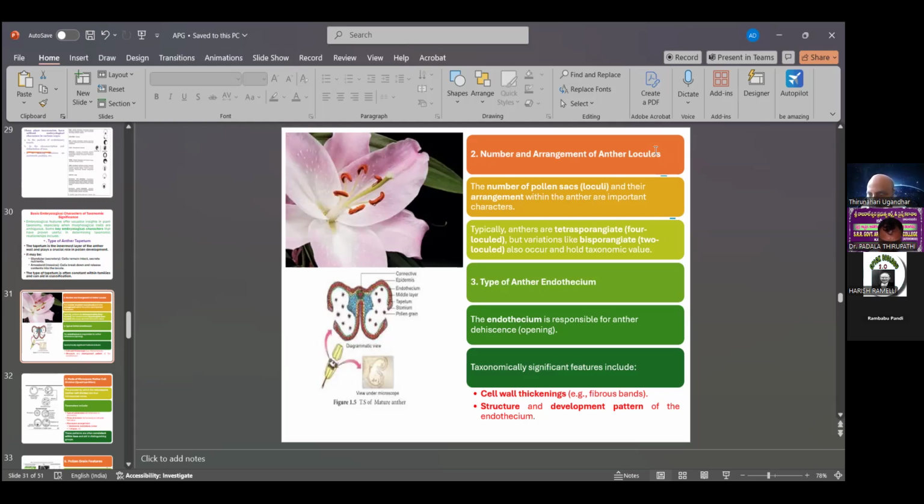Taxonomically significant features include the cell wall thickness of the anther, the fibrous bands, and the structure and development pattern of the endothecial tissues. It is also one character related to families. These characters play a major role in the classification of the plant kingdom.